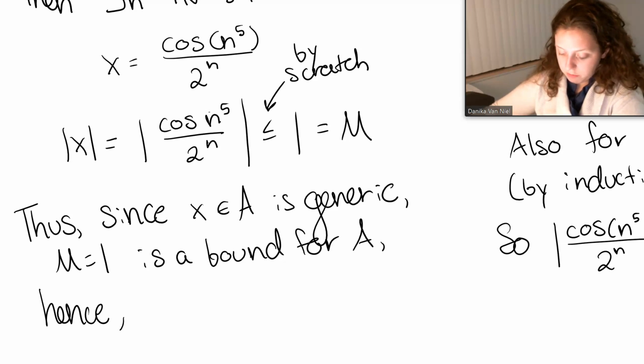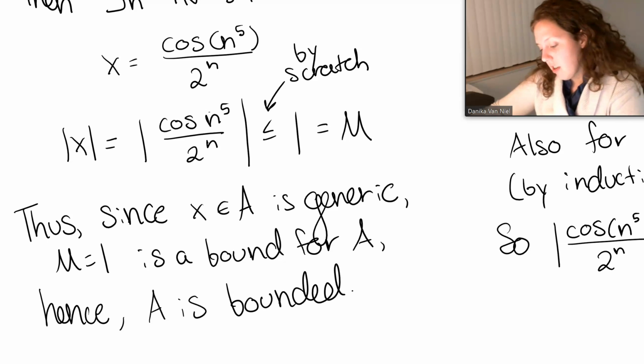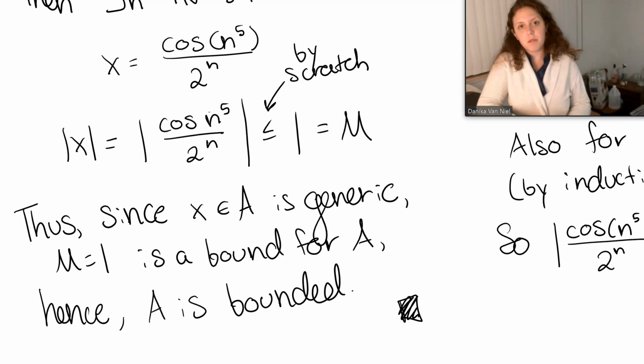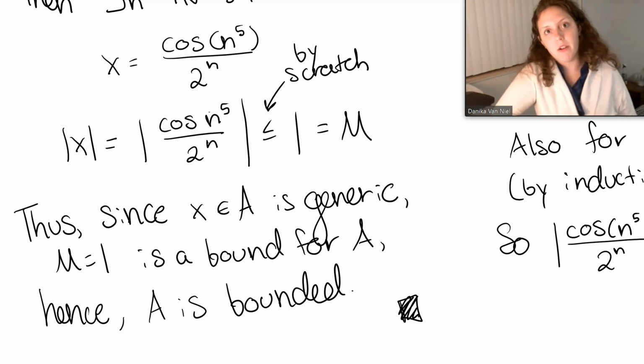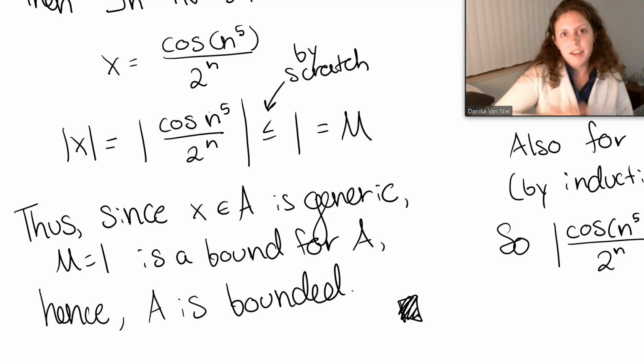Wow, and correct punctuation, maybe? Yeah. So that's another thing that I forgot to mention. When you're doing these proofs, you'll want to mention what the definition of bounded or unbounded is somewhere on the page. Okay. Goodbye.